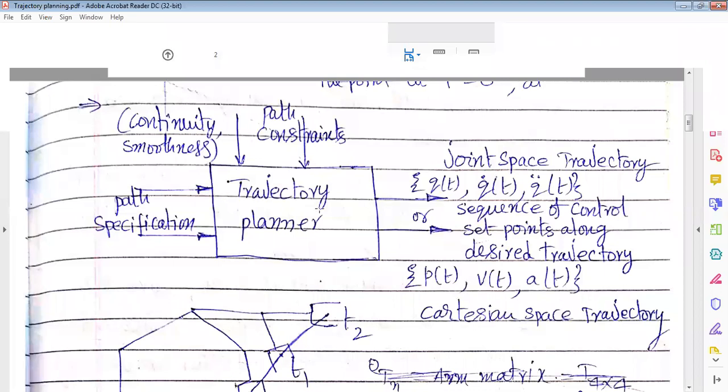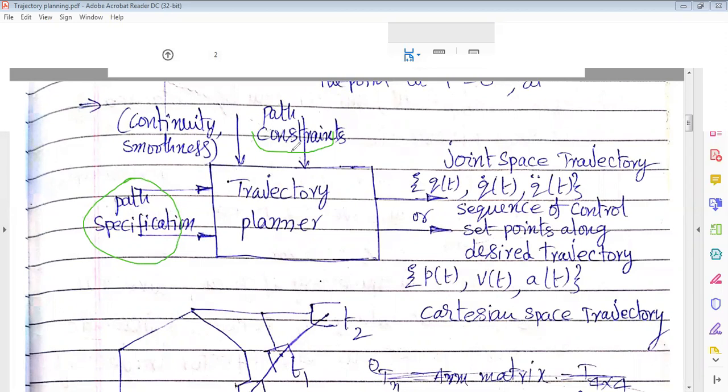The trajectory planner takes path constraints as inputs while planning the trajectory, and path specification also as an input. So path constraints and path specification are the inputs to trajectory planning.